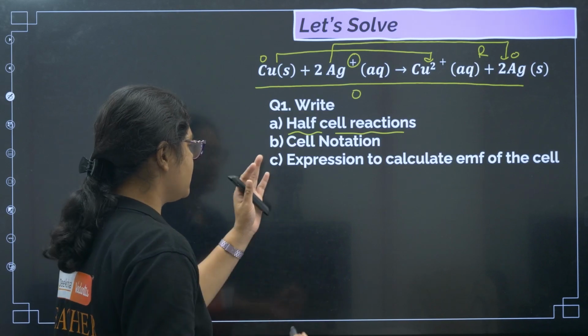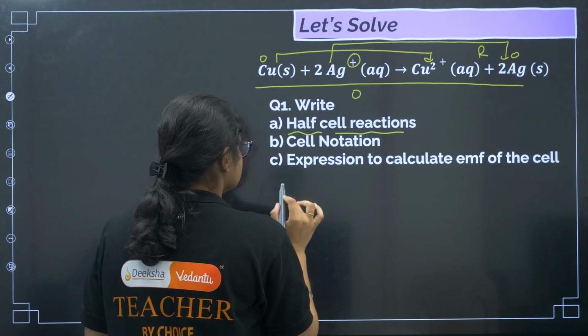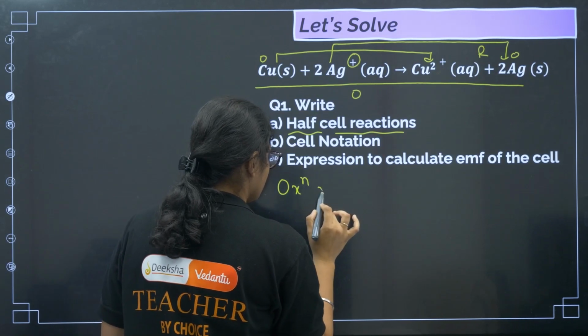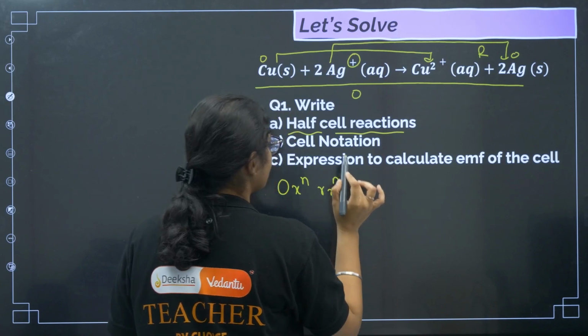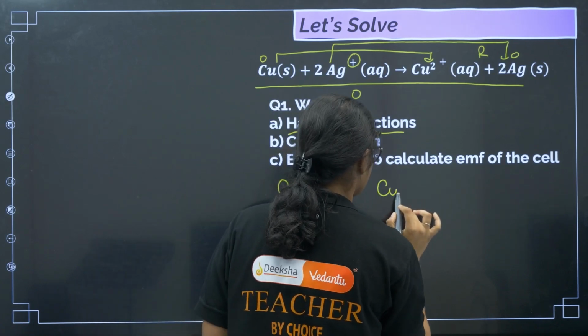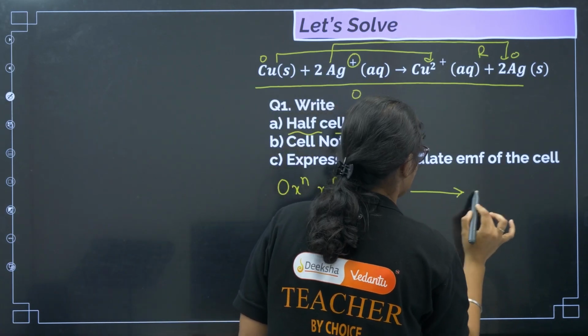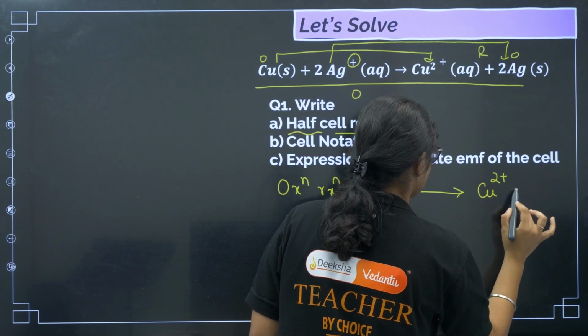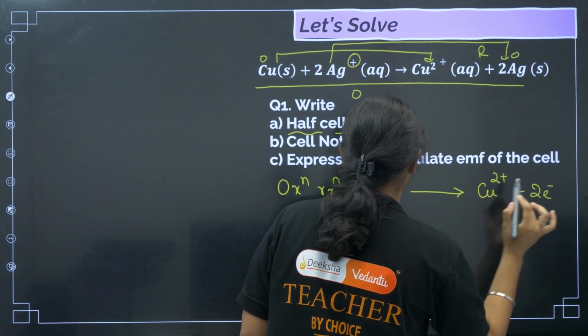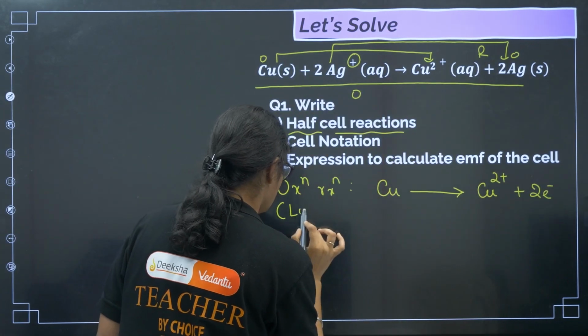So now let us write the half cell reaction. If I write the oxidation reaction, copper is becoming copper 2+ with the loss of 2 electrons. So you should remember oxidation is loss of electrons.